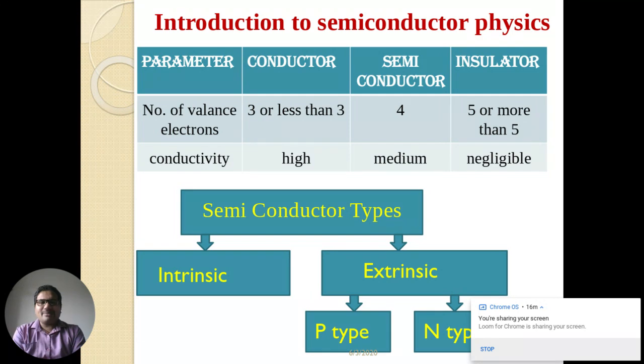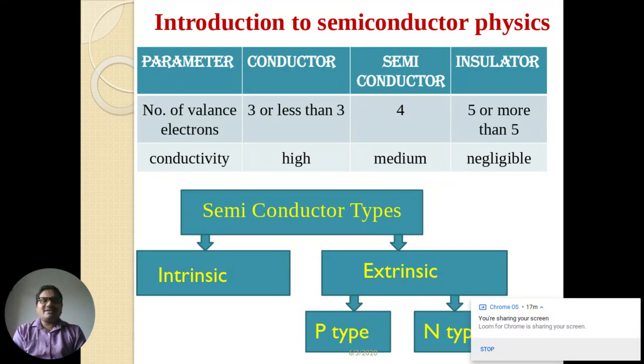What happens in an intrinsic semiconductor is that since the valence electrons don't possess energy, they behave as an insulator. But when they absorb energy, they get excited, and they can easily jump from the valence band to the conduction band and make current.